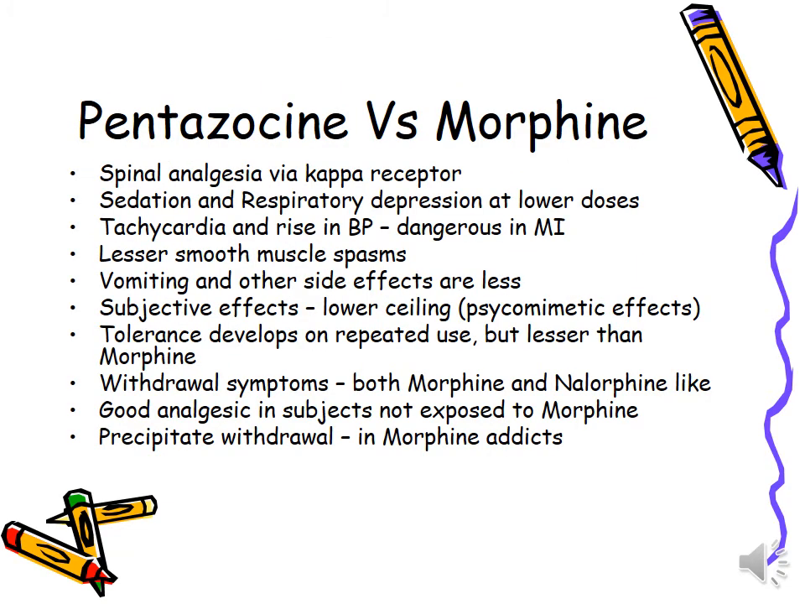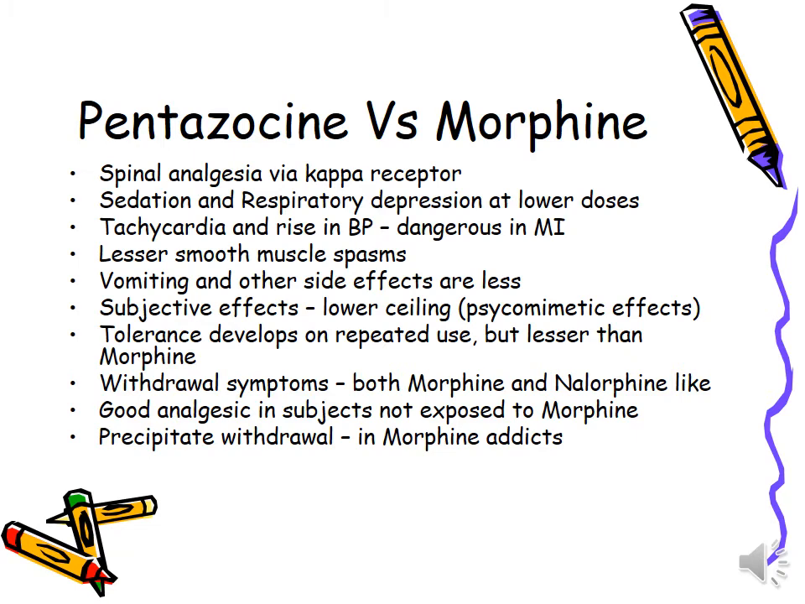What is the difference between pentazocine versus morphine? Spinal anesthesia via kappa receptor. We can use it as an analgesic, and it causes analgesic effects via kappa receptors. Sedation and respiratory depression occur at low doses. There is tachycardia and a rise in blood pressure, so it is very dangerous in MI, myocardial infarction patients. It causes spasms but lesser smooth muscle spasms. Vomiting and other side effects are also less with pentazocine.